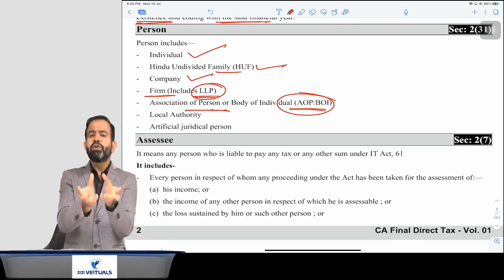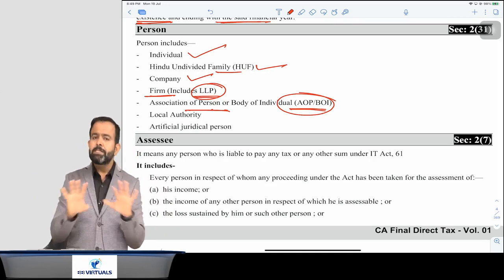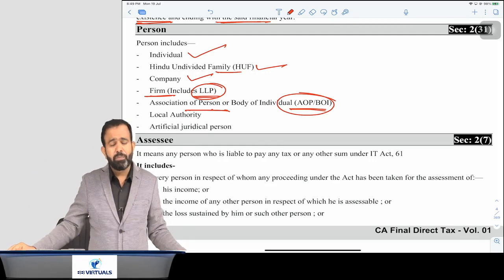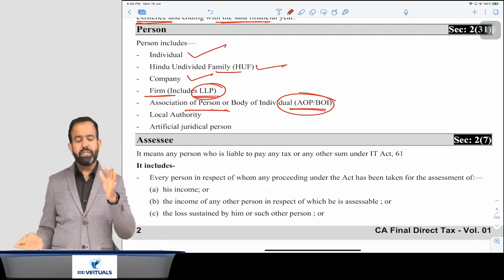So we just form one mandal or one union, you can say that. And if we have not registered as a company or partnership firm, then it will be known as the AOP BOI. Sir, what is the difference between AOP and BOI?